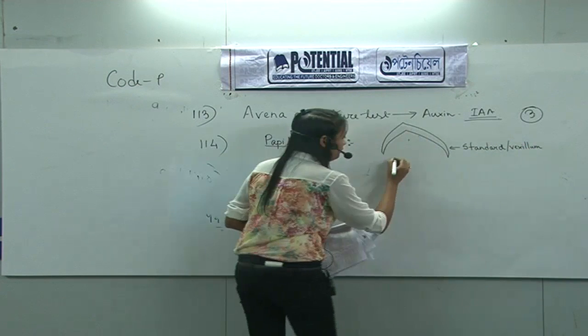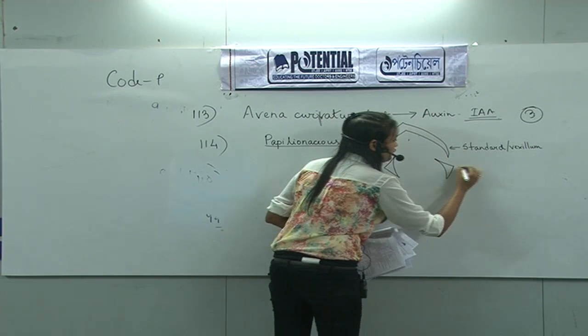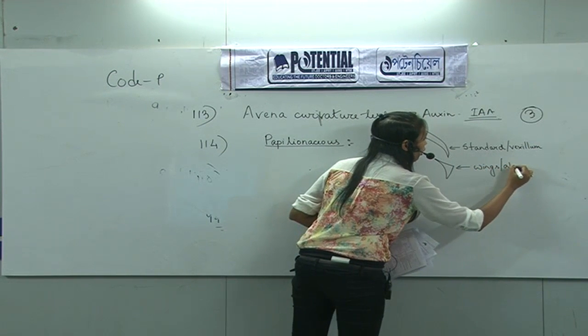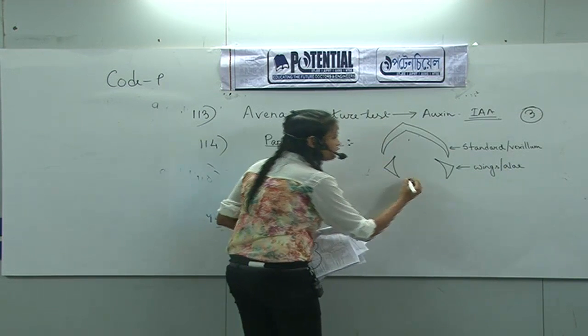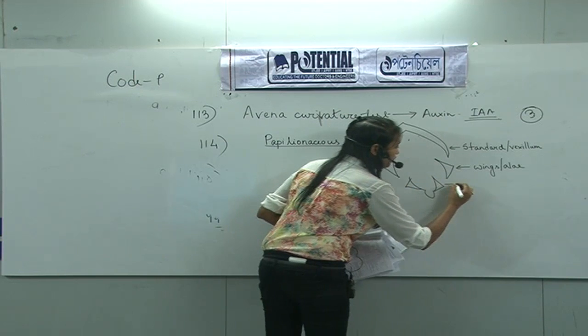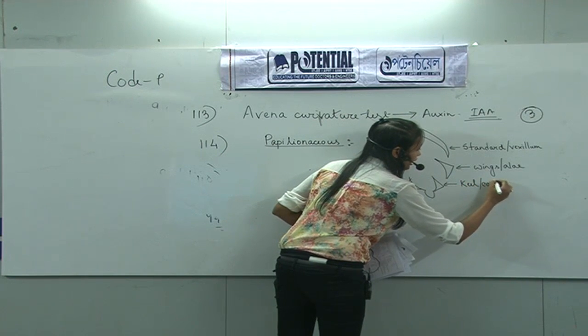Standard or vexillum encloses 2 lateral petals which are free from each other, known as wings or ali. Wings or ali enclose 2 other petals which are fused and known as keel or carina.